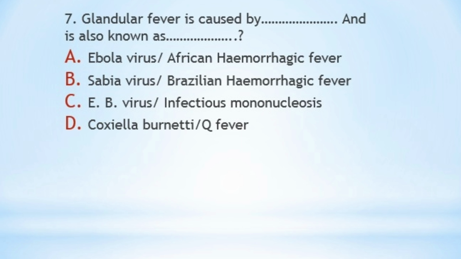See, all these options are correct in themselves. That is, Ebola virus causes African hemorrhagic fever, Sabia virus causes Brazilian hemorrhagic fever, EB virus causes infectious mononucleosis, and likewise, Coxiella burnetii causes Q fever. So what is the correct answer here? We have to see which of these conditions is also known as glandular fever. So the correct answer is option C, that is, glandular fever is caused by EB virus and it is also known as infectious mononucleosis. All right.